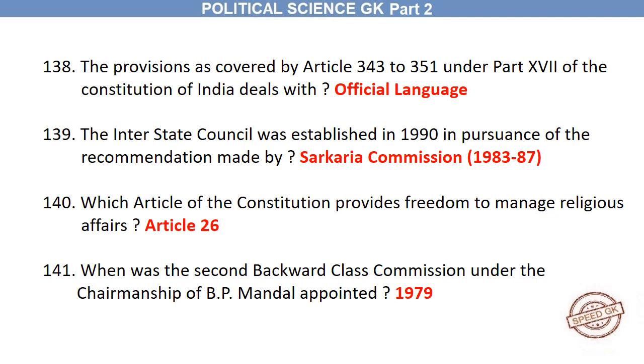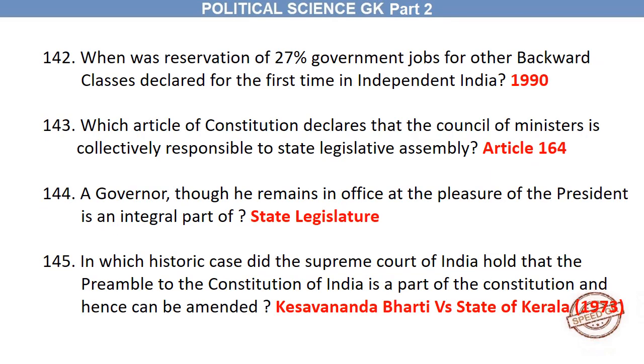Which article of the Constitution provides freedom to manage religious affairs? Article 26. When was the second Backward Class Commission under the chairmanship of B.P. Mandal appointed? 1979. When was reservation of 27% government jobs for other backward classes declared for the first time in independent India? 1990. Which article of the Constitution declares that the Council of Ministers is collectively responsible to the State Legislative Assembly?